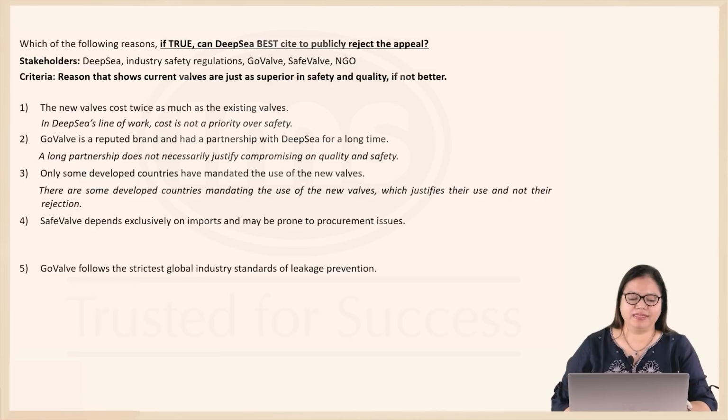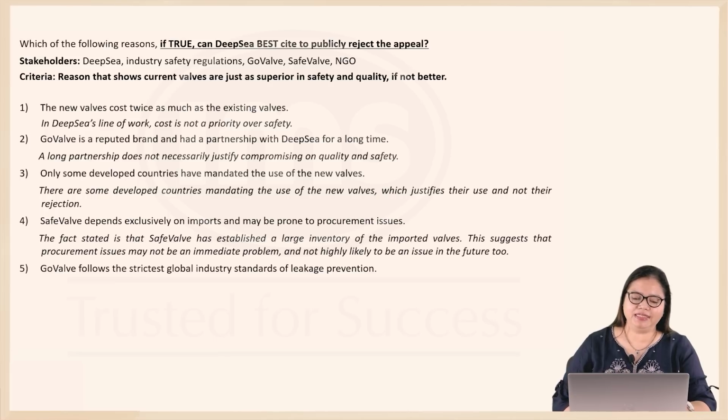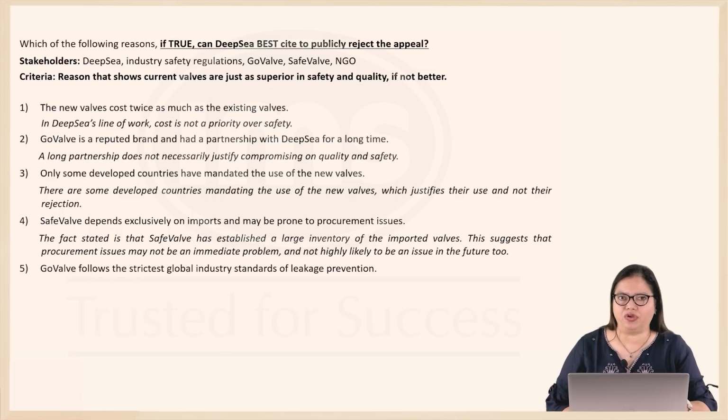Option 4, SafeValve depends exclusively on imports and may be prone to procurement issues. Now, the fact stated is that SafeValve has already established a large inventory of these imported valves, which means that perhaps immediately there may not be any procurement issues because they have a sufficient inventory or stock of these valves.